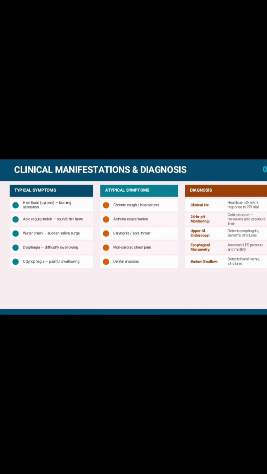Esophageal manometry: this test checks for low pressure in the esophagus. It can also show defects in how your esophageal muscles contract, that is, what the tone of the esophageal muscle is. Next is barium swallow. You can swallow barium to check for a hiatal hernia, a condition in which a part of the stomach moves above the diaphragm. Then it is known as a hiatal hernia. You can check this from the barium introduction into the body.